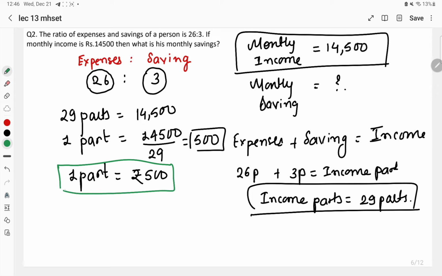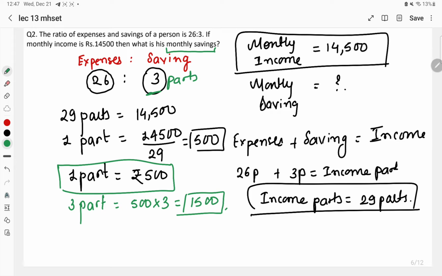Okay, we got the value of one part now. This is the value of one part. We have to calculate the monthly savings. We know the savings in a ratio, right? Savings is how many parts? 3 parts. So here one part is equivalent to 500 rupees. So 3 parts will be equivalent to 500 into 3. It means 1500 is the answer. Did you get what I have done over here?